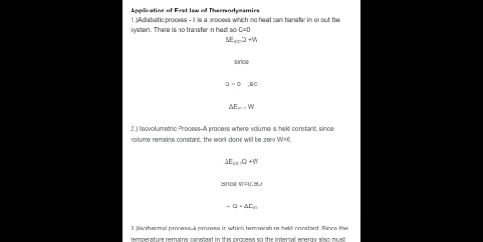There are four basic types of process in thermodynamics where you can change the value of the internal energy in the system. First is the adiabatic process. It is a process in which no heat can transfer in or out of the system, or there is no heat transfer at all. Because of no heat transfer, we can take Q as 0 and substitute it into the equation of internal energy. This will leave us with the internal energy equal to work only.